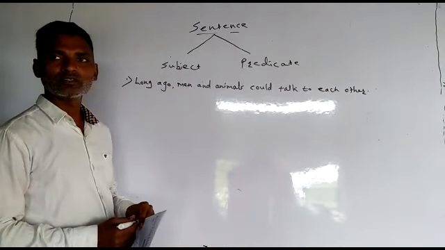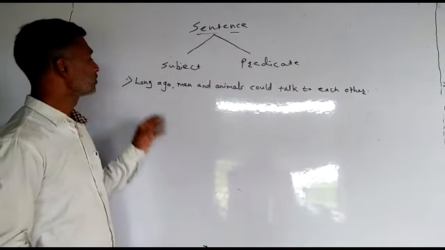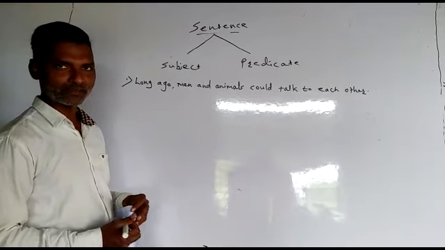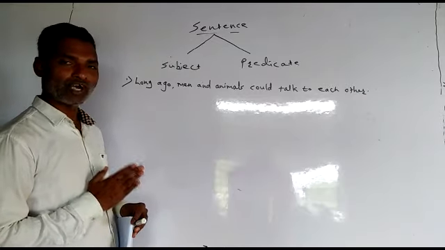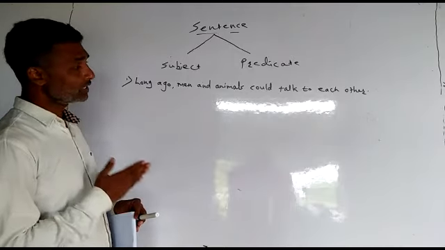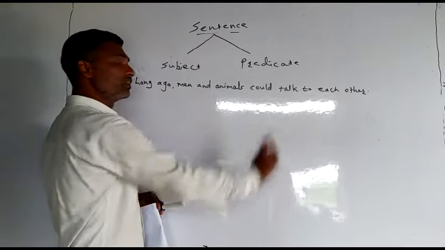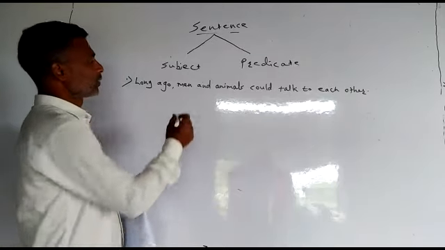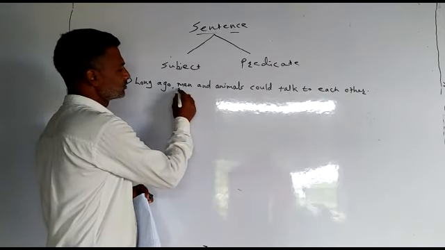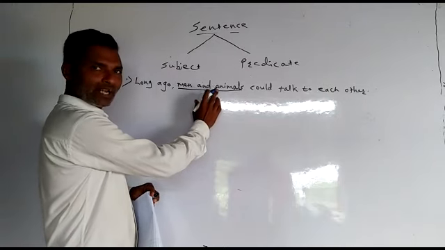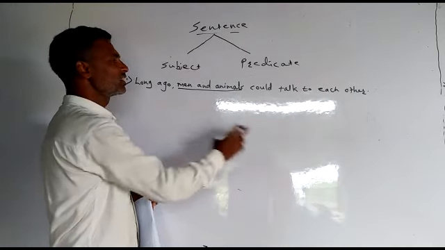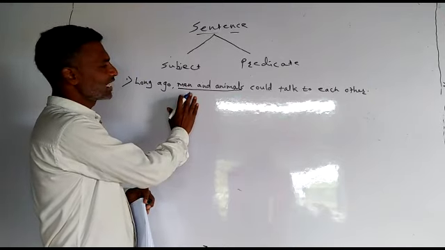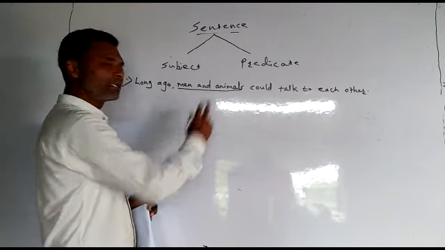Now students, in this example we are going to find out what is subject and what is predicate. So first of all we should find what is subject here. So here is one action, and that is talk. Action of talking is there. Who is doing that action? Men and animals. Men and animals could talk. It means men and animals, this part is a subject, because the action is done by men and animals.